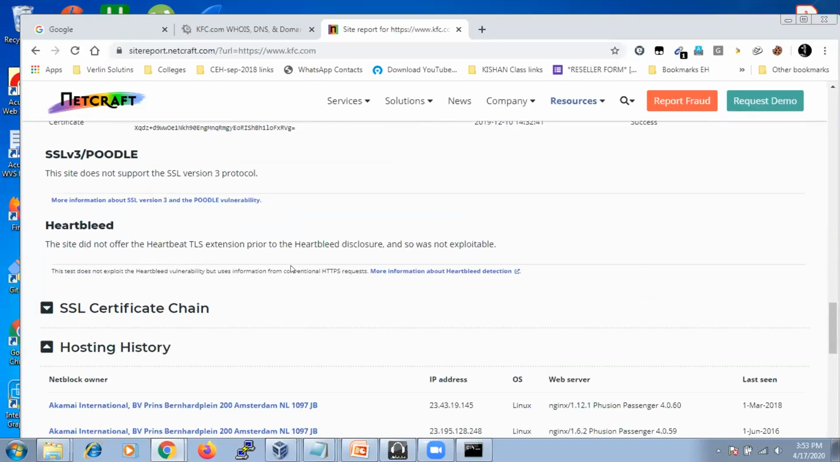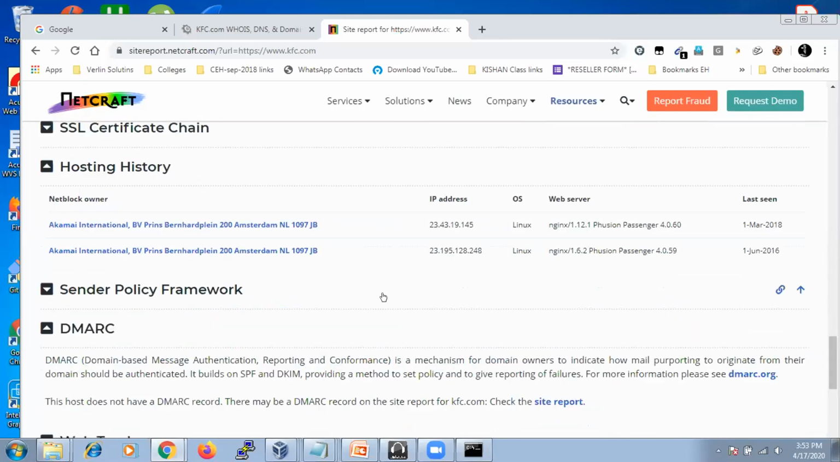When it comes to other things, see the hosting history. It was hosted on 1st March 2016 with this particular IP address, with a Linux based OS, and this is the web server they were using. Now it has changed in March 2018 to this IP address with a Linux machine, and the same thing. But the version was changed from 1.6.2 to 1.12, meaning an updated version. Here 0.59 and 0.60, meaning an updated version. And right now they are using this particular IP address and this NetBlock owner.